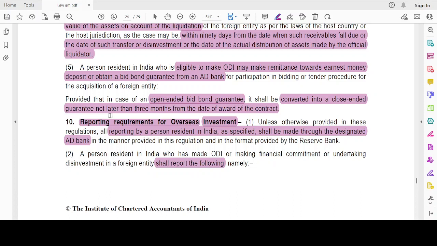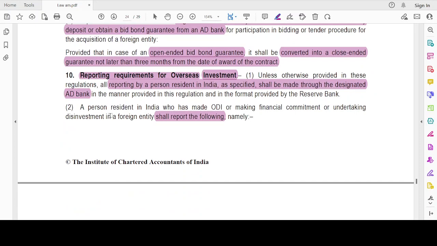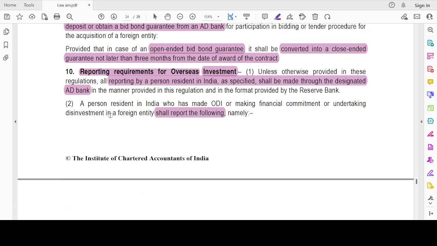In a tender they could ask for an open-ended guarantee. You could make it, but once you receive that particular contract, within 3 months from the date of award of such contract, you should make it closed-ended. You should make it closed-ended. It's really beneficial.